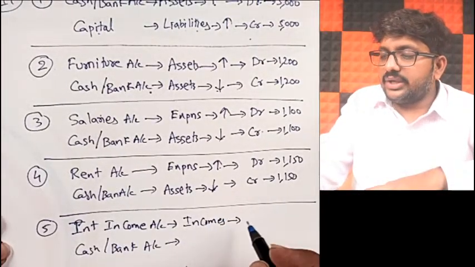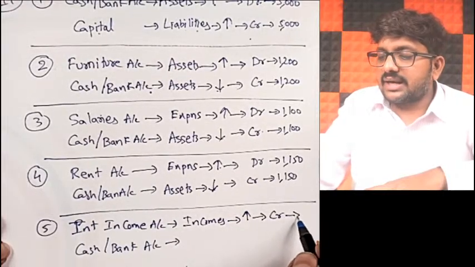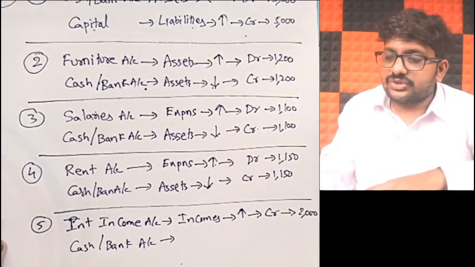Now when you earn a new income, your total incomes will increase. When your incomes increase, what you should be doing? Credit by how much? 2,000. Credit by how much? 2,000.